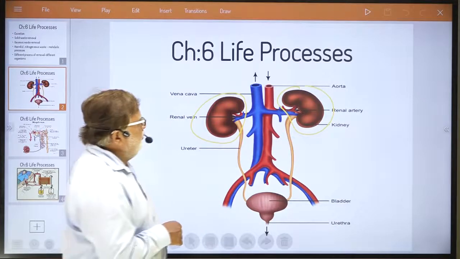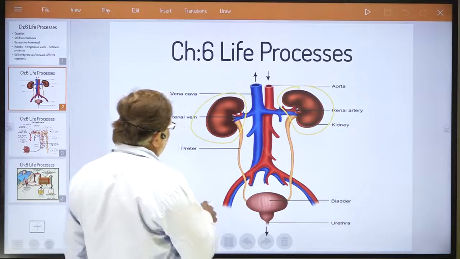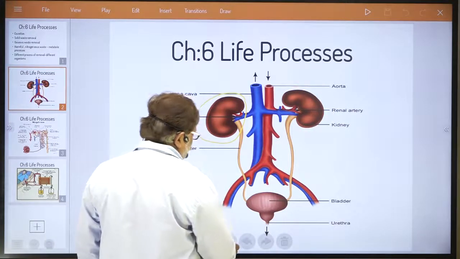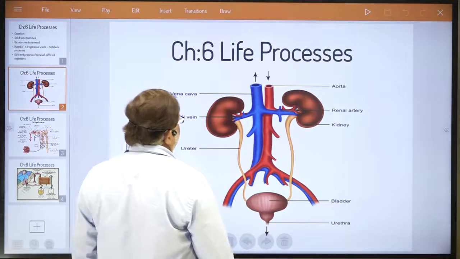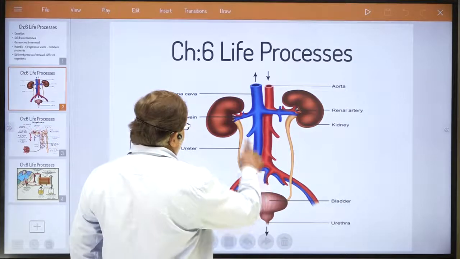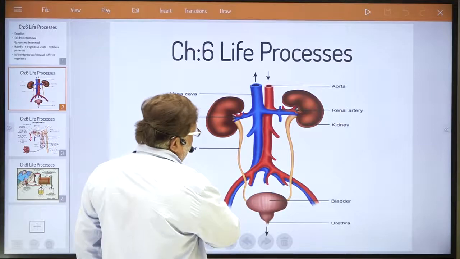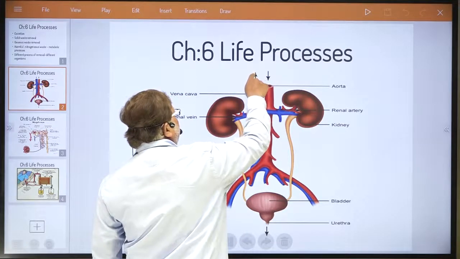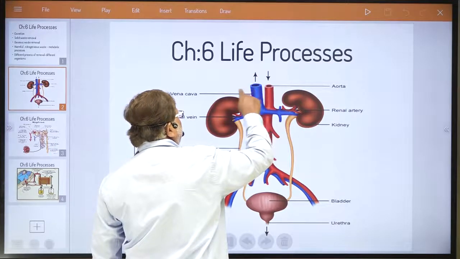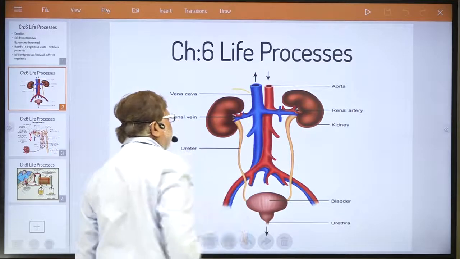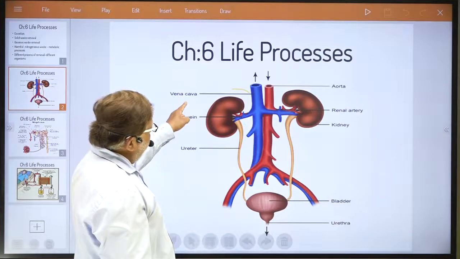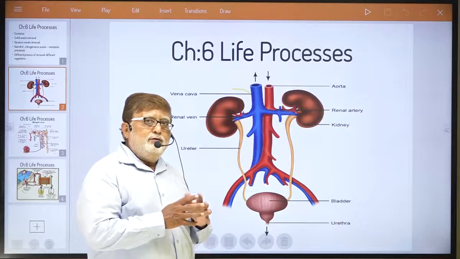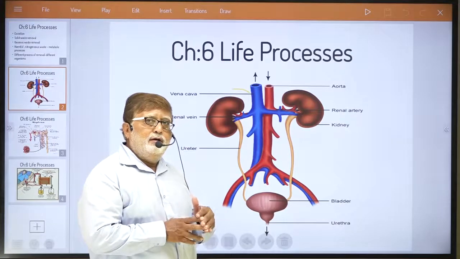See, I am showing you here. If you observe first, dear student, the pair of kidneys, that we know. Now try to understand what is written here. The most important word, if you can note down, is vena cava. Just read this word, vena cava. What is the actual function of vena cava?